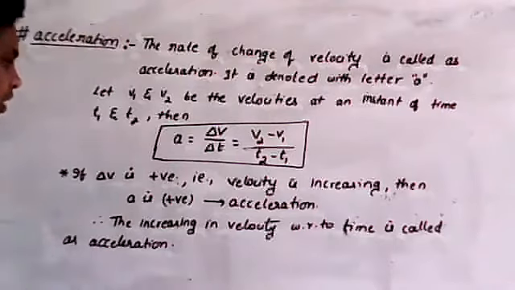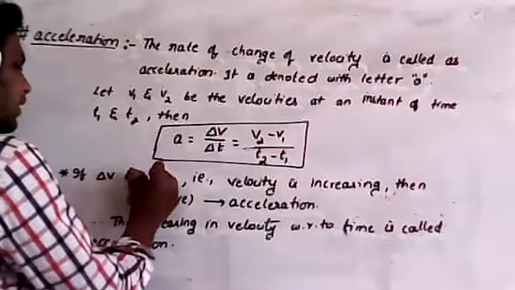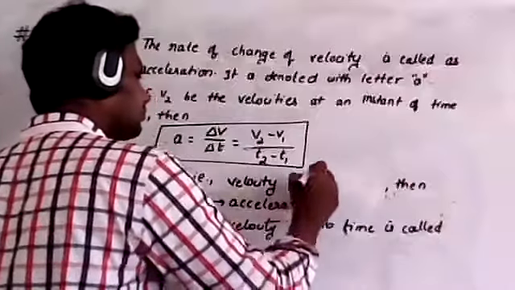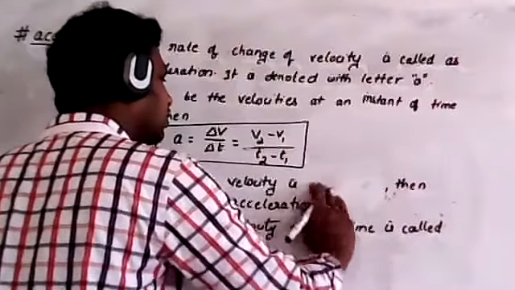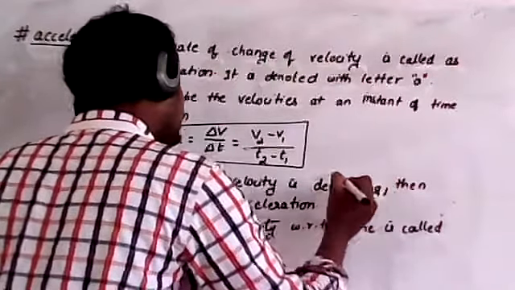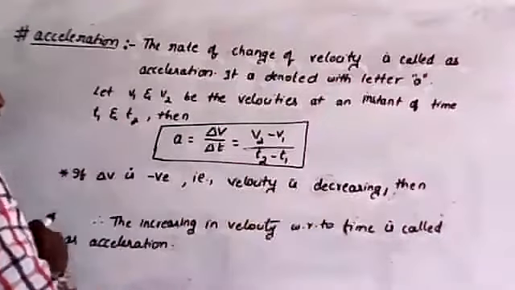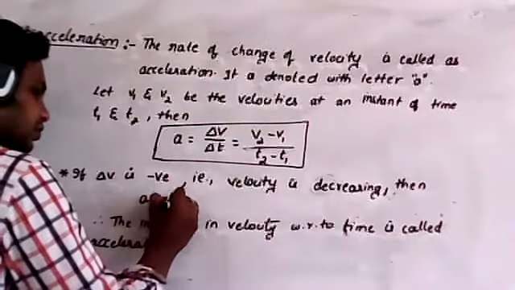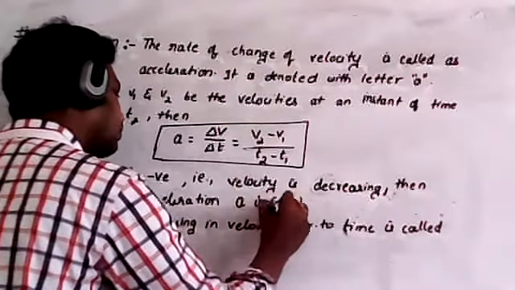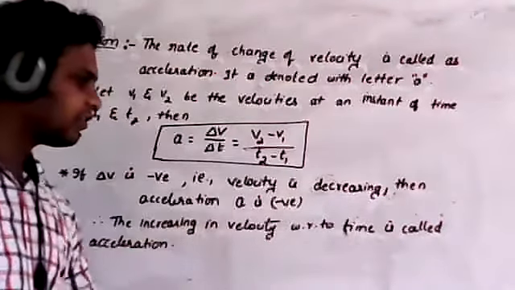Yeah, fine. For example, if delta V is negative, that is, velocity is decreasing. Clear? Then velocity is what? Decreasing. If velocity is decreasing, then acceleration A is what? Negative. Clear? If acceleration A is negative, that is called a decrease in velocity.